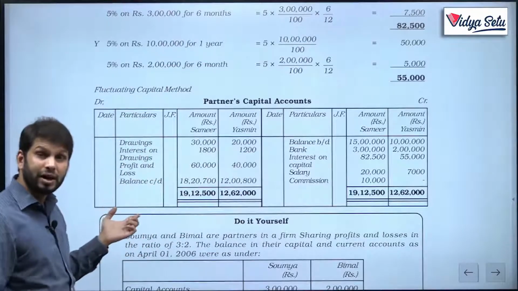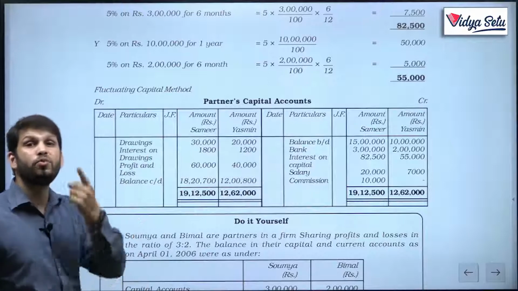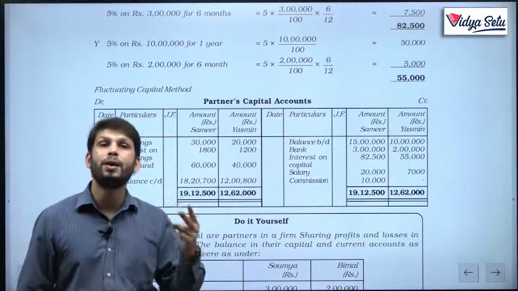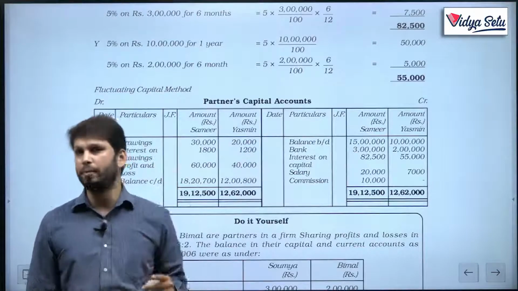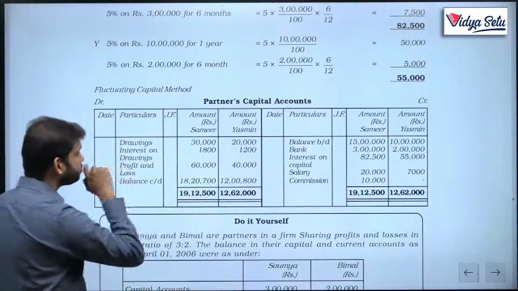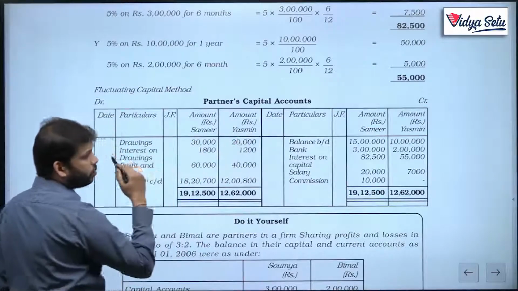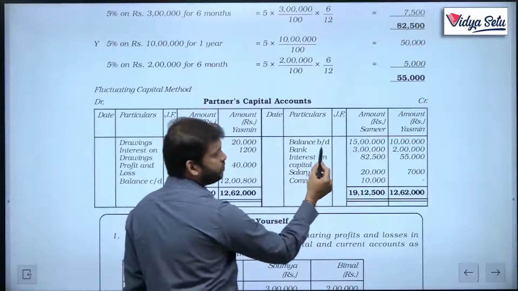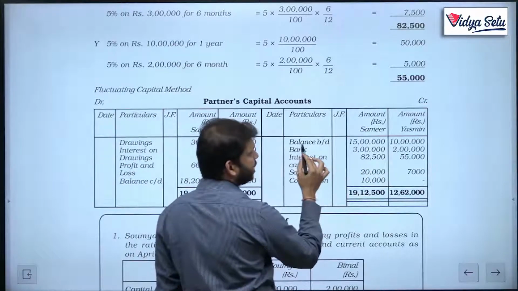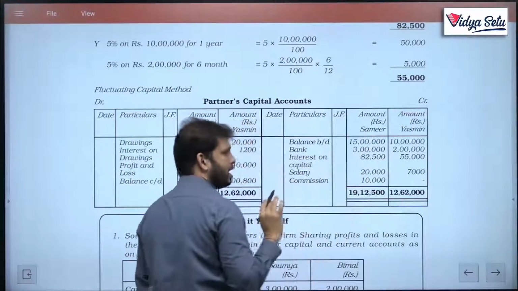If there is just one partner, how many? Just one? Guys, don't get fooled. There cannot be one partner. Why? Minimum 2. Do remember? Okay. So, now the opening balances were 15 lakh and 10 lakh. By balance brought down, 15 lakh and 10 lakh. Okay.